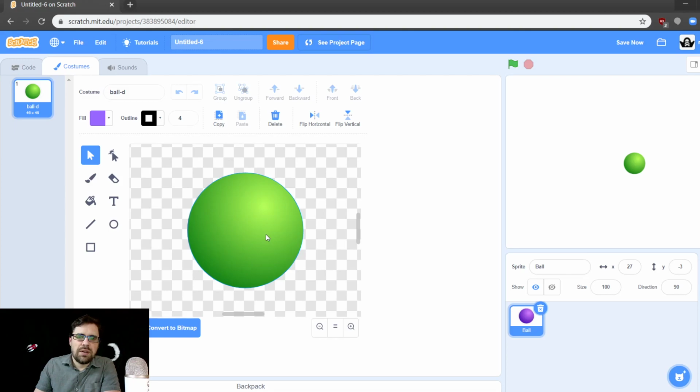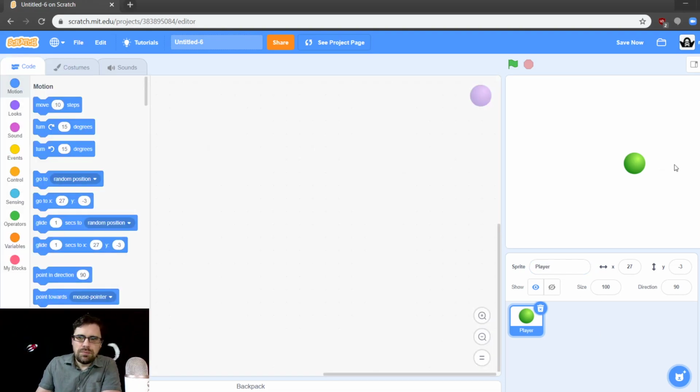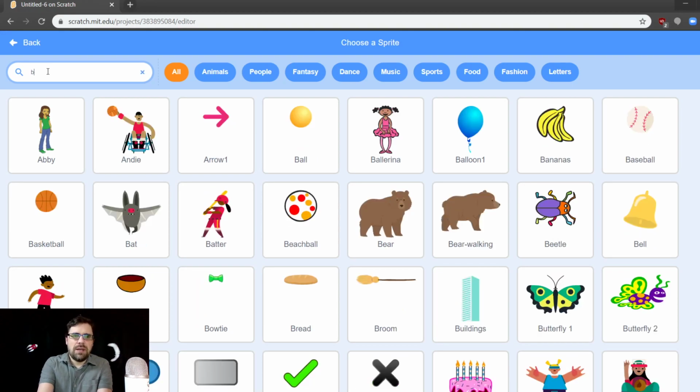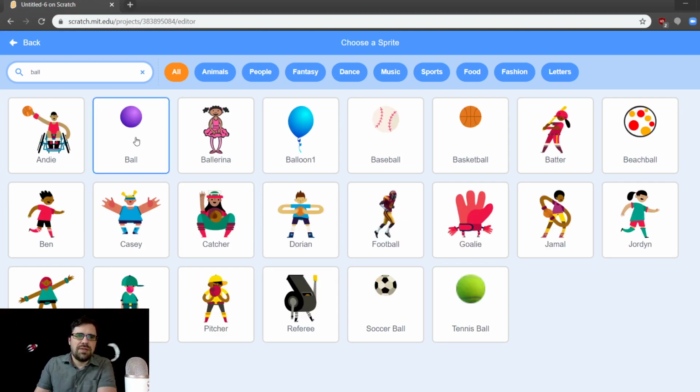So here is our green ball, and we're going to rename the ball. We're going to rename it to player so that we can keep track of it better. So this is our unaffected healthy cell. This is the one that you are going to control. Okay, and then what we're going to do is we're going to have an infected cell, a cell that has been infected by the virus. So let us go back. We're going to add the same ball again. Here's the sprite.